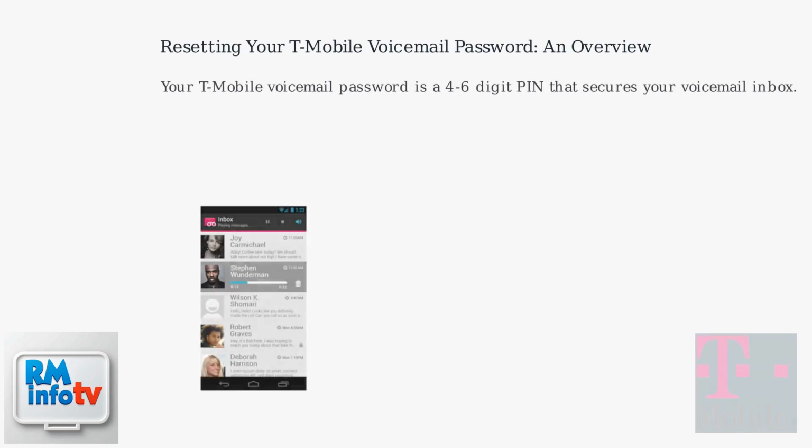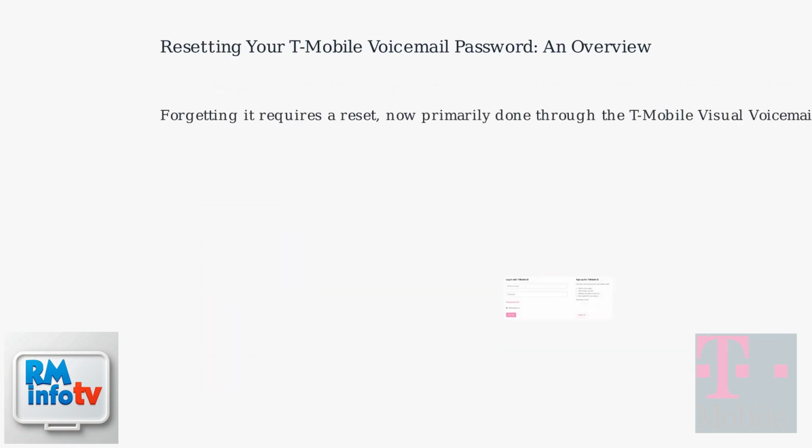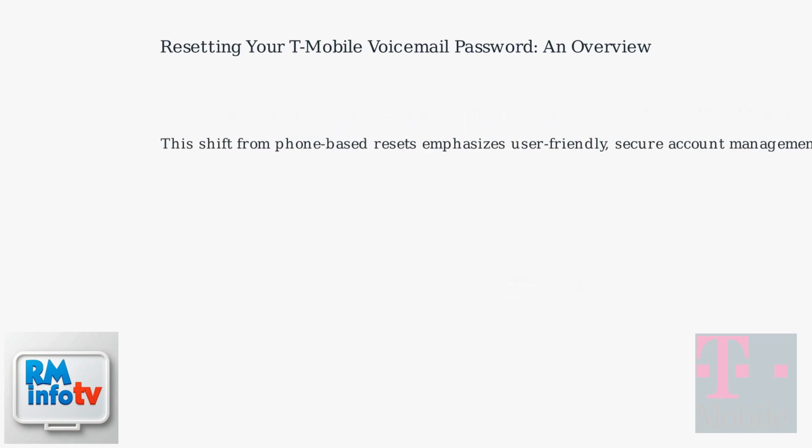Your T-Mobile voicemail password is a 4-6-digit PIN that secures your voicemail inbox. Forgetting it requires a reset, now primarily done through the T-Mobile Visual Voicemail app or My T-Mobile account portal. This shift from phone-based resets emphasizes user-friendly, secure account management.